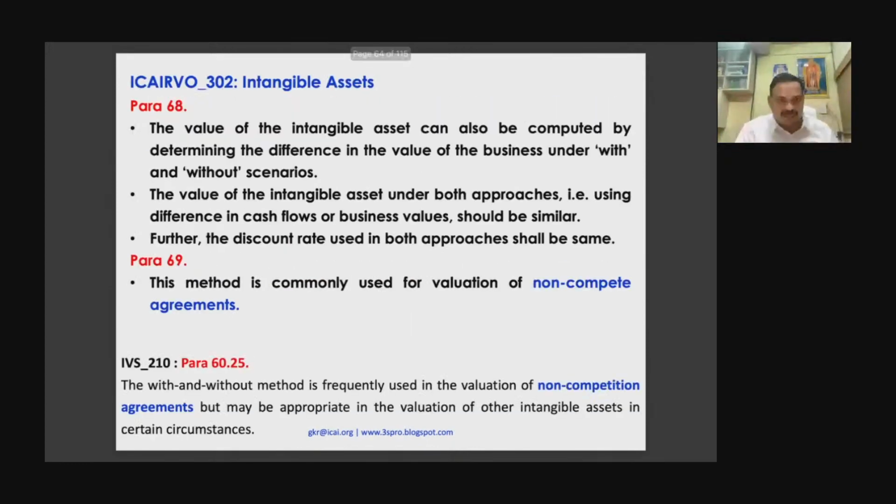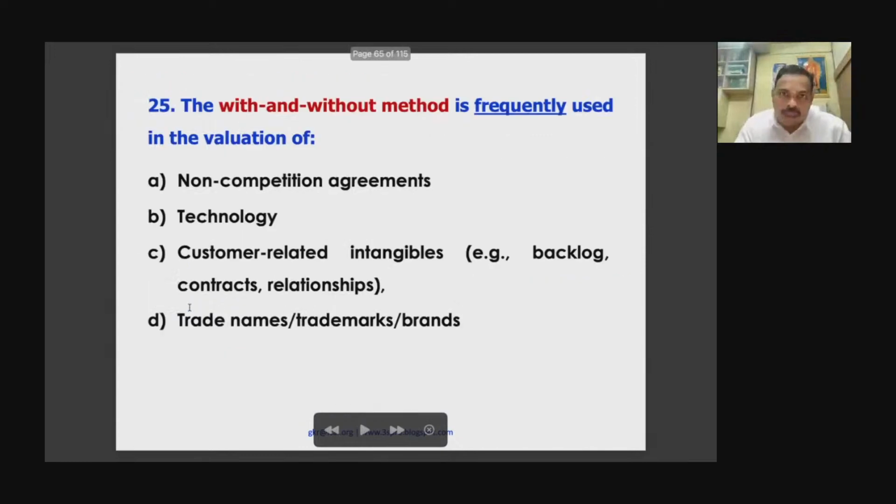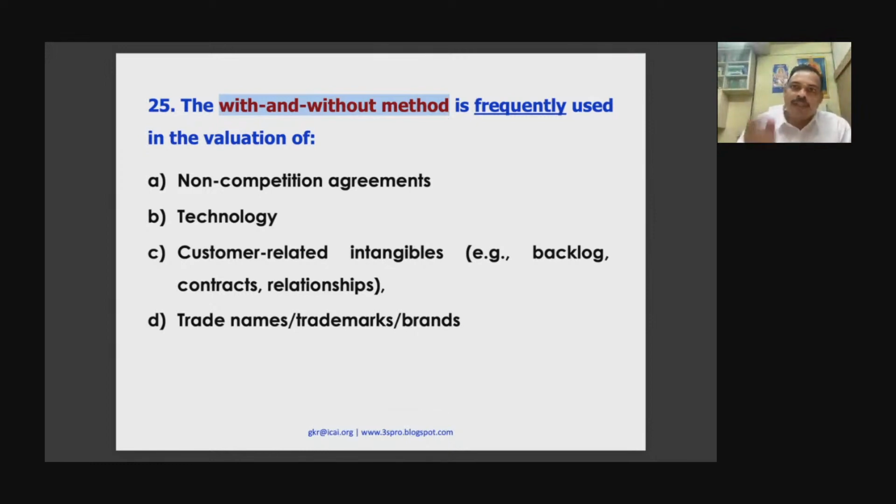Now come to this paragraph. This is International Valuation Standard 210 para 60.25 and ICAI RVO 302 para 68 and 69. Very important. Now I'm going to discuss a method called the with and without method. The with and without method is frequently used.